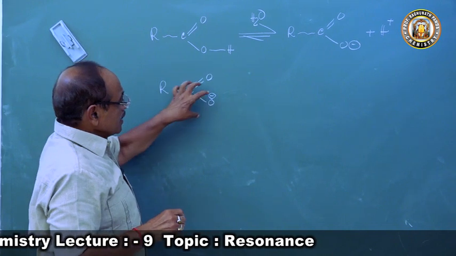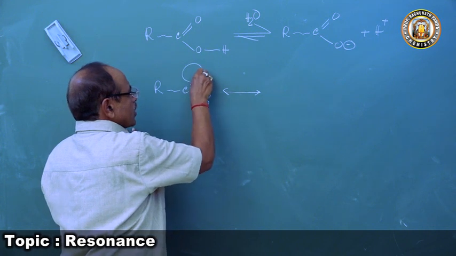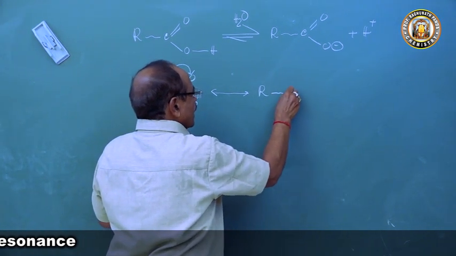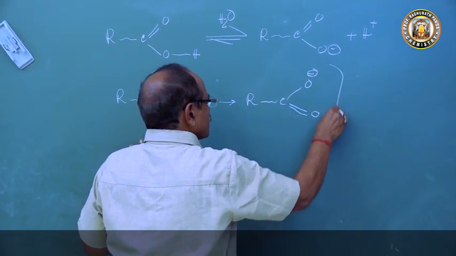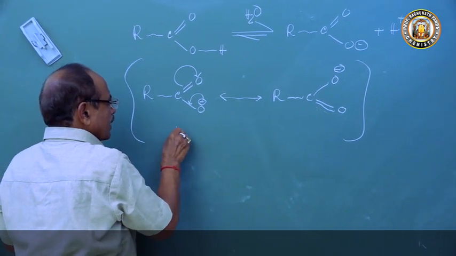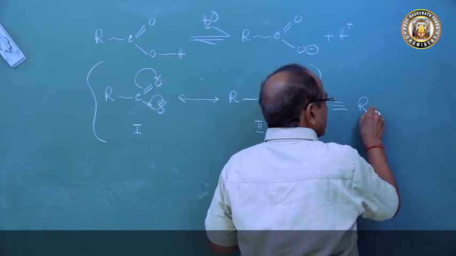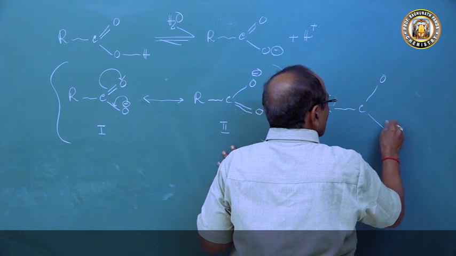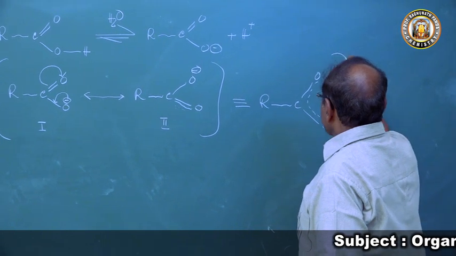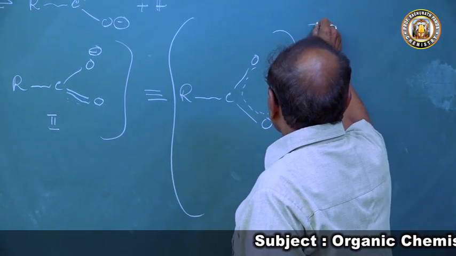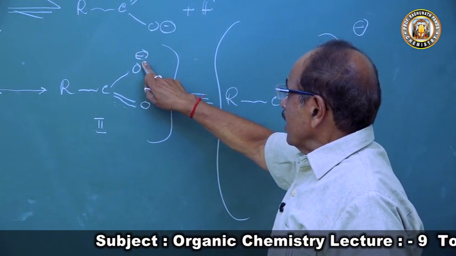This exhibits resonance. How? By delocalization of the negative charge of the carboxylate ion, we get another structure. We now have two structures: structure 1 carboxylate ion and structure 2 carboxylate ion, and the resonance hybrid is RCOO, where the negative charge is neither here nor here. It is moving between the two oxygens, just like a pendulum.